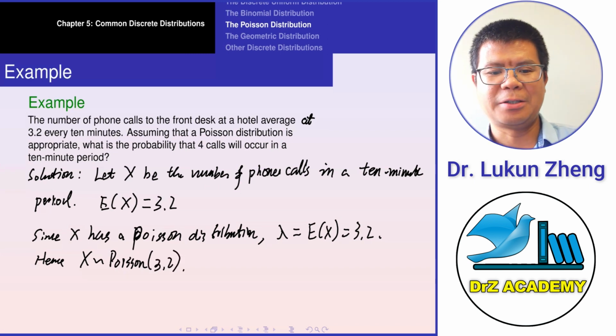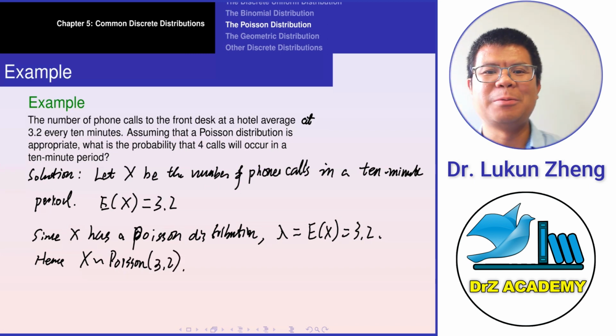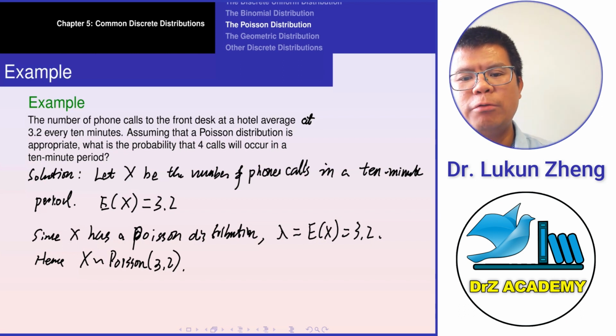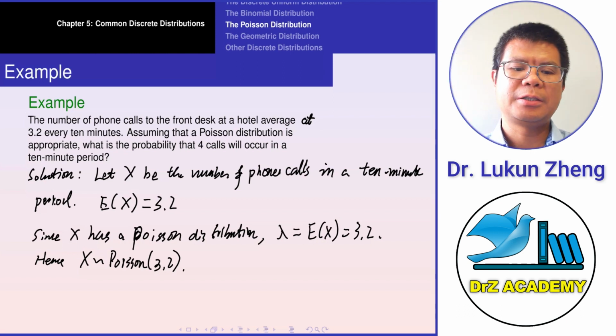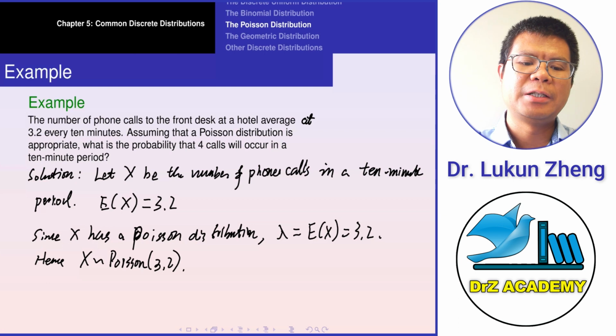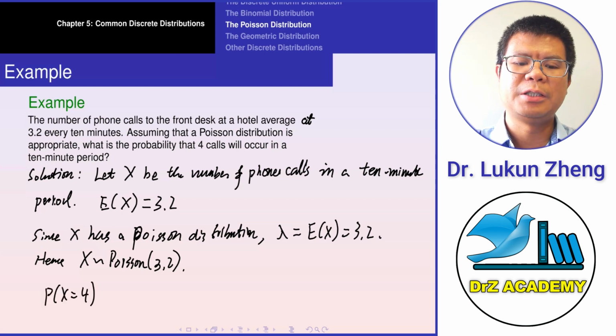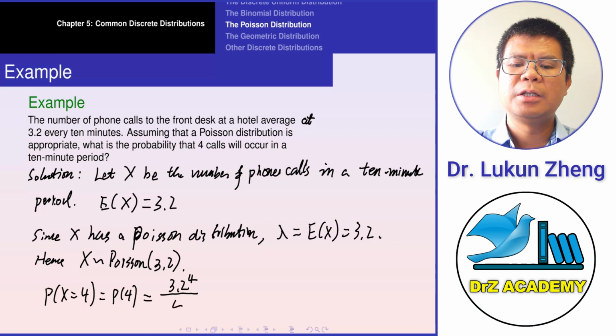That is the distribution of the random variable x. Now, what is the probability that 4 calls will occur in the 10-minute period? That is, the probability that x equals 4, which is p of 4. Since lambda equals 3.2, this is 3.2 raised to power 4 over 4 factorial, times e to the power negative 3.2.